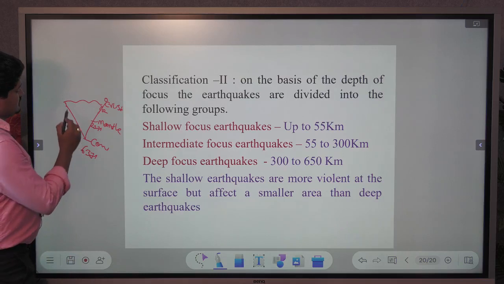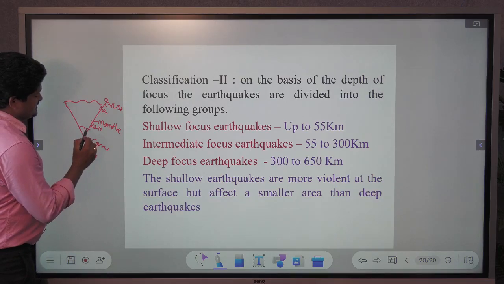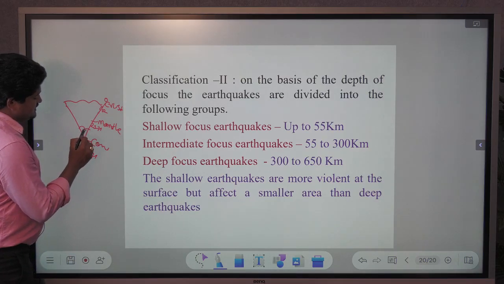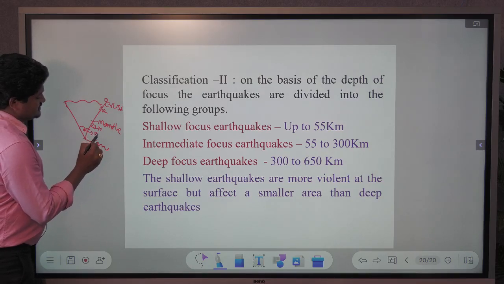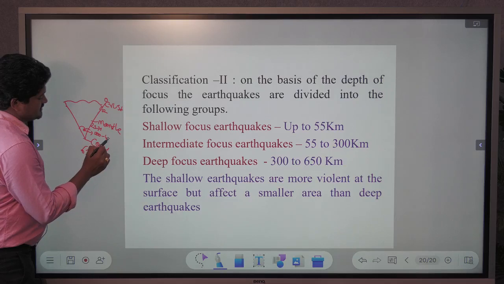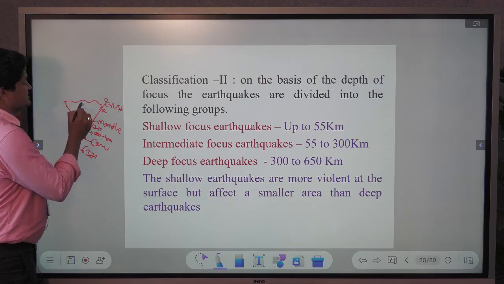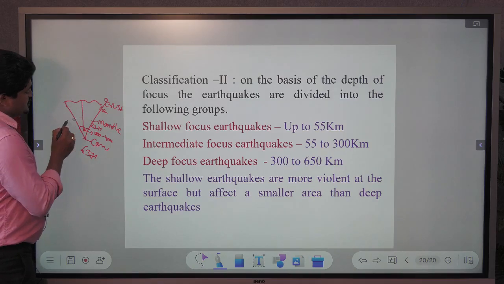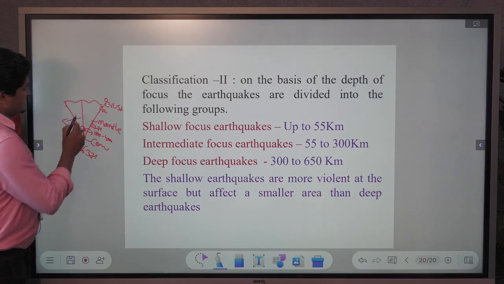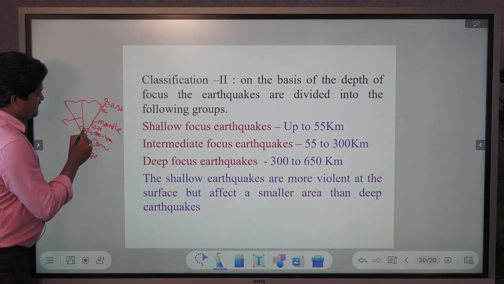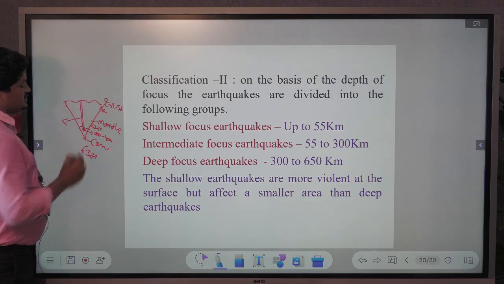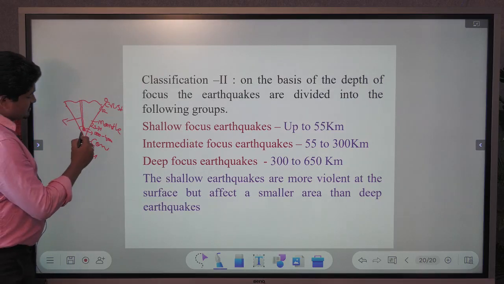For example, if an earthquake comes from the core, the depth will be almost 3000 to 4000 kilometers. The energy released travels a very long time, and in that travel time the energy is also reduced because of the greater distance.